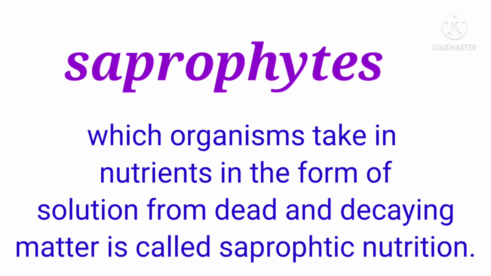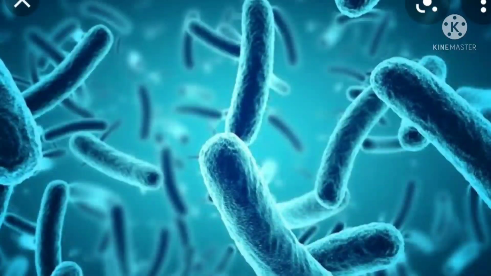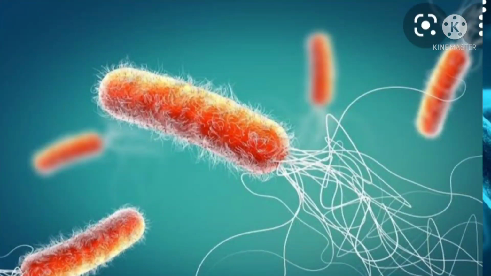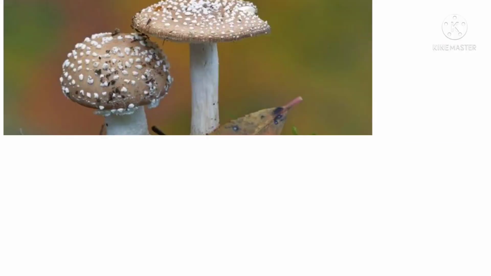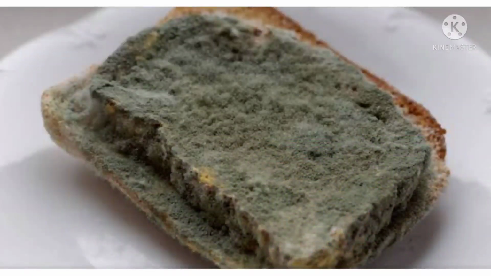They secrete digestive juice on it, convert it into a solution, and then absorb the nutrients from it. Generally, we see this saprophytic nutrition in certain microorganisms such as bacteria, fungi, mushrooms, bread mold, etc.